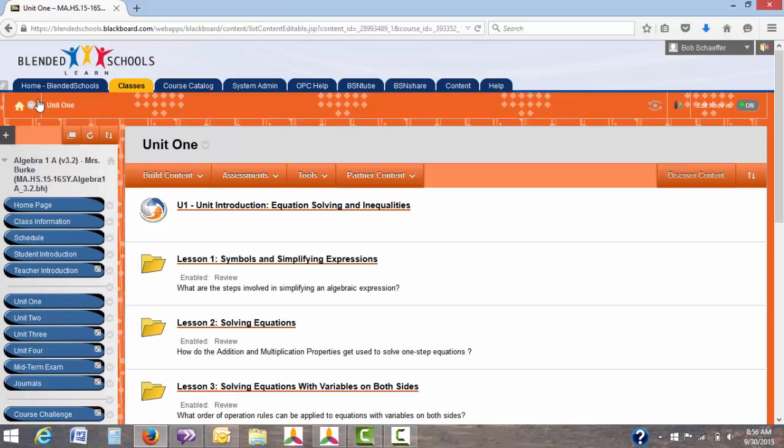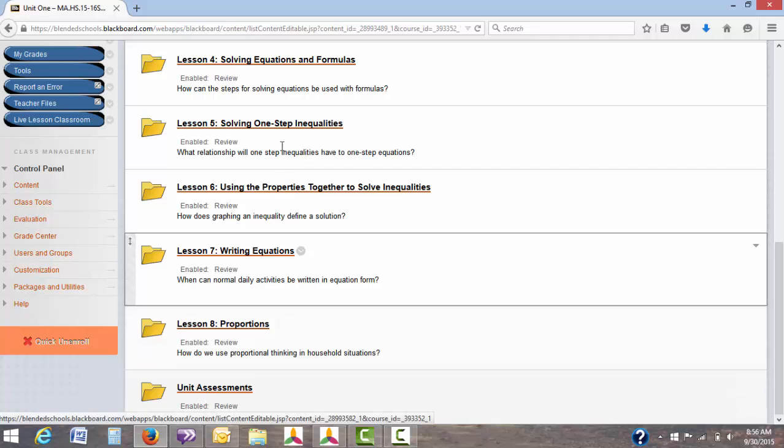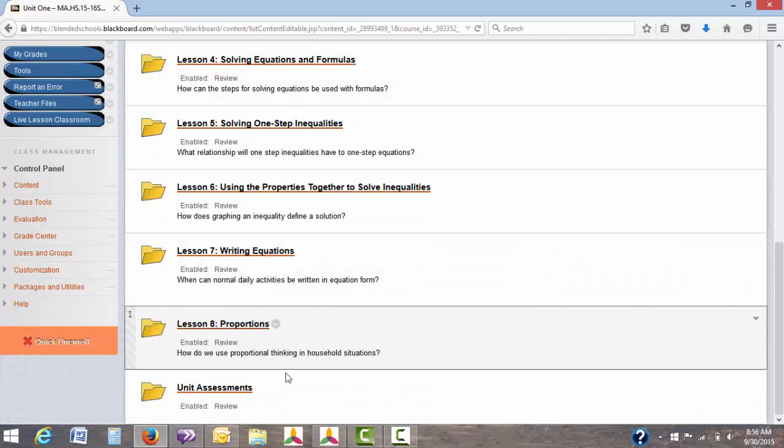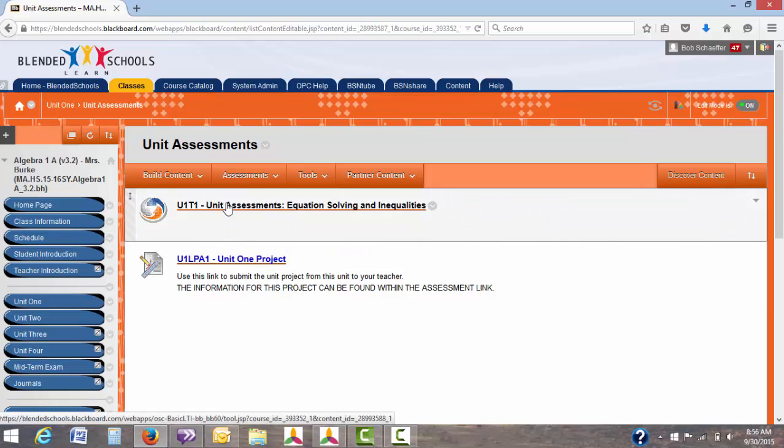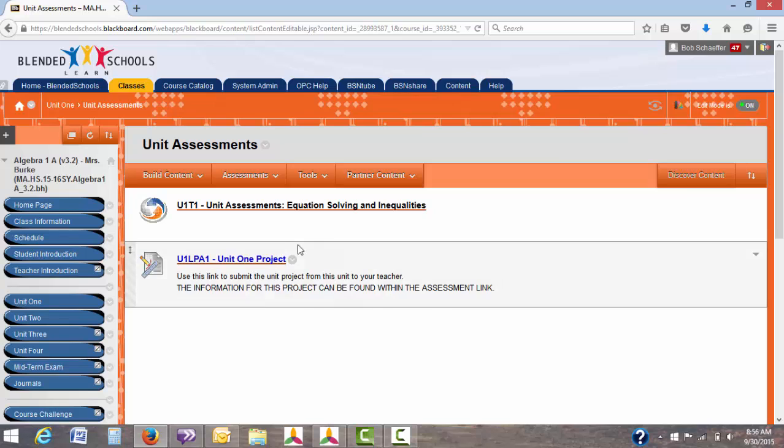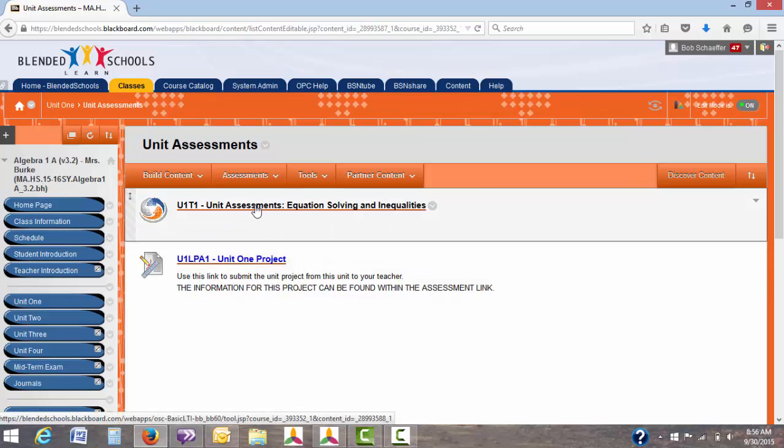When you complete something, it's always a good habit to check mark it off of your schedule so you know what you've completed and you know what you need to continue to complete. If you scroll all the way down to the bottom, once you're done with the very last lesson, you're always going to see this unit assessment folder. When you click on the unit assessment folder, this is going to show you your test, the unit test, and the unit project. After the very last lesson, you will always have the unit test and the unit project to complete. This project is set up the same way as that assignment. It's just a link you're going to go to in order to submit it to us. All the instructions for the project are going to be within this unit test. So start with the test.